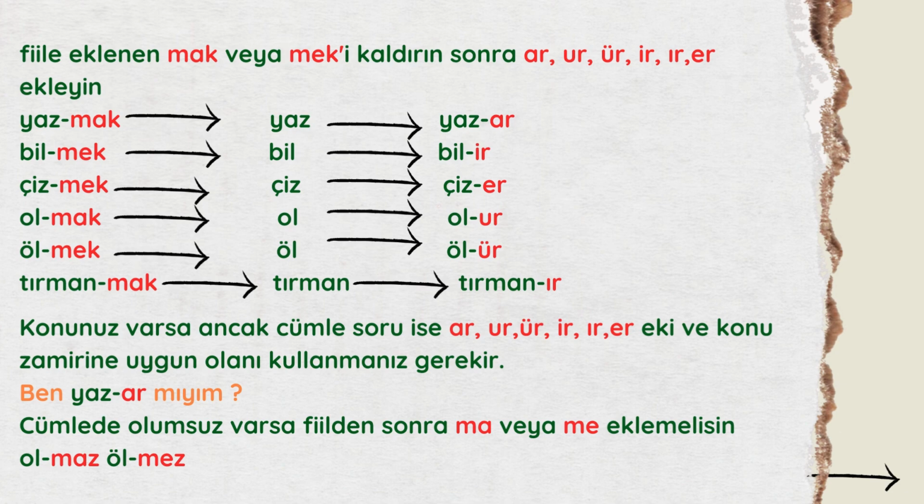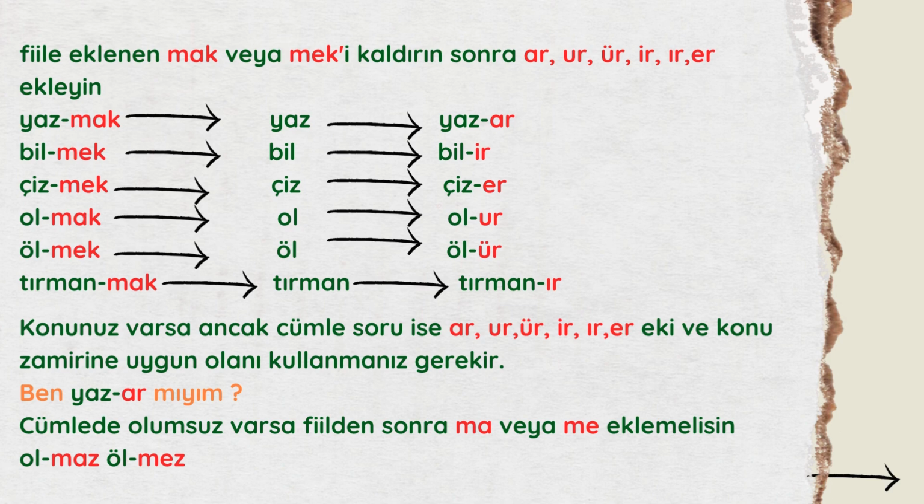Let's explain it. Fiile eklenen mak veya meki kaldırın, sonra ar, ur, ür, ir, ır, er ekleyin. Which means, look at the verb, remove the mak or mek from the verb, and add instead of that ar or ur, ür, ir, ır, er. Depends on the verb. Let's see.